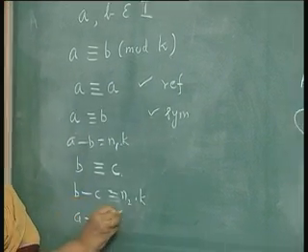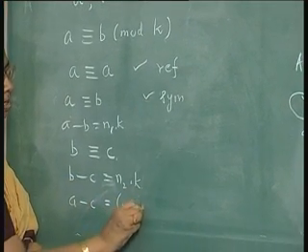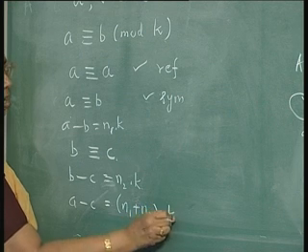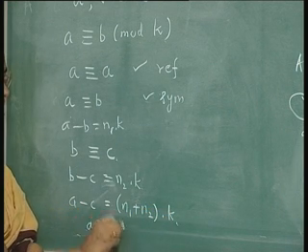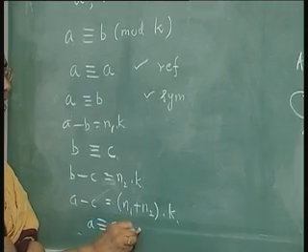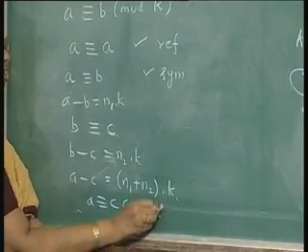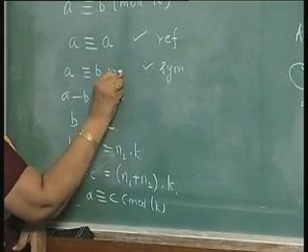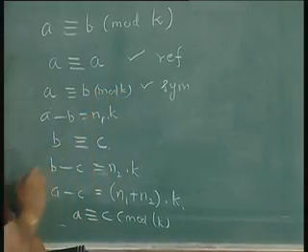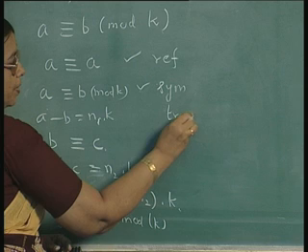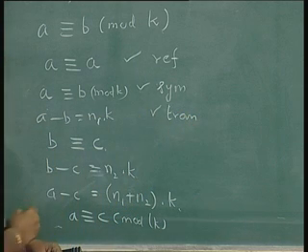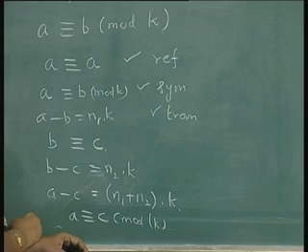Add these two, you will get A minus C is n1 plus n2 times k, which amounts to saying A is equivalent to C mod k, because here it is mod k. So, the transitive property also holds. Because all these three properties hold, it is an equivalence relation.